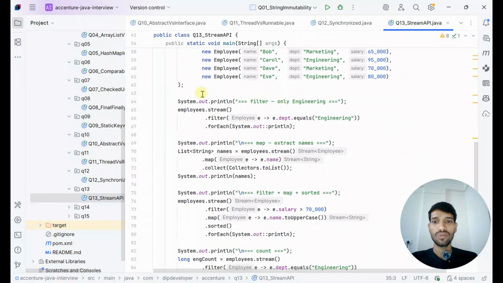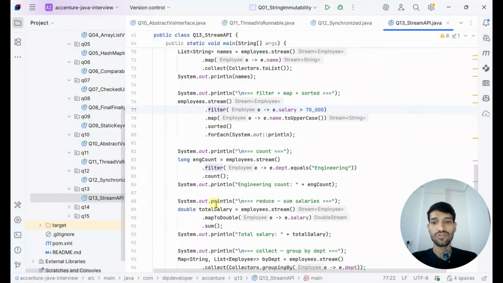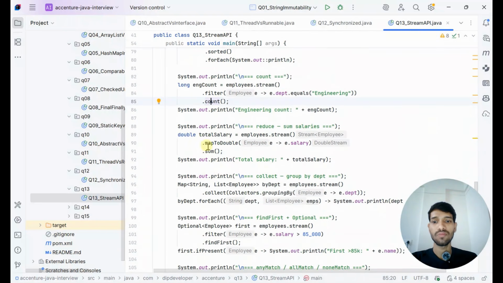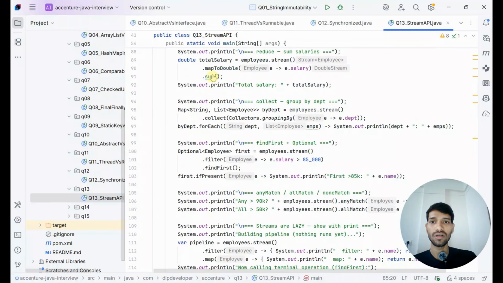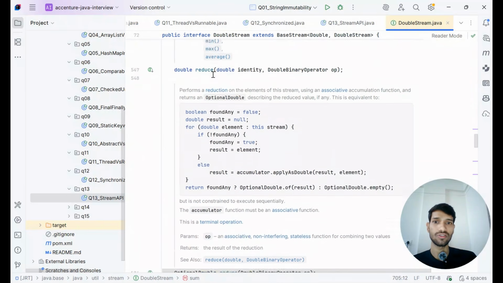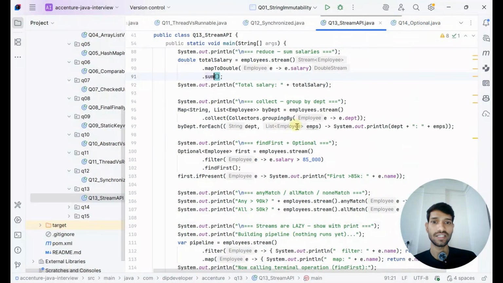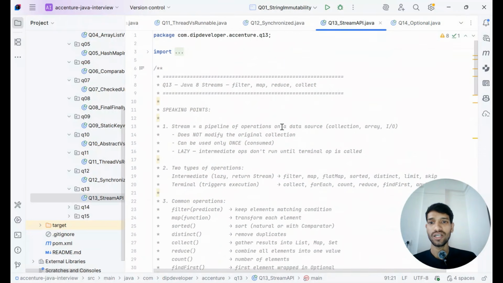These are a few sample codes: use cases of map, use cases of filter, and use cases of count and sum. If you click on any of the methods, you will see a lot of intermediate operations there. So you can check these intermediate operations and terminal operations. So let's move on to the next question.